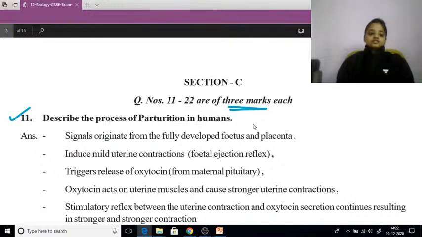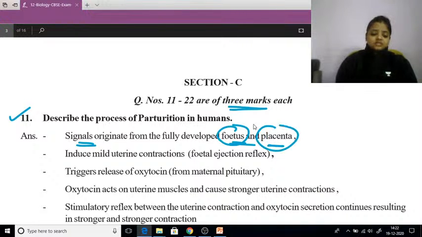Eleventh number of question. Describe the process of parturition in the human. So how the process of parturition, or we can say that how the process of delivery takes place in the human female. Okay, that is signals originate from the fetus and the placenta. They both are responsible for the generation of signals. It induces uterine contraction. वो क्या करता है, यूटेराइन के अंदर कॉन्ट्रैक्शन क्रिएट करता है.